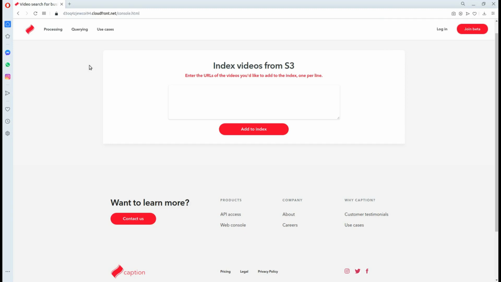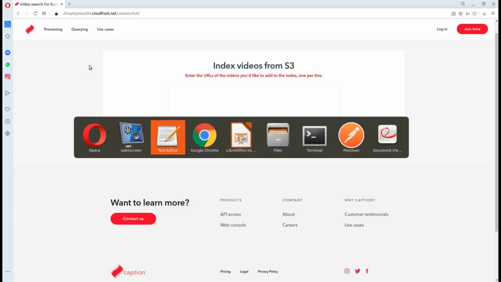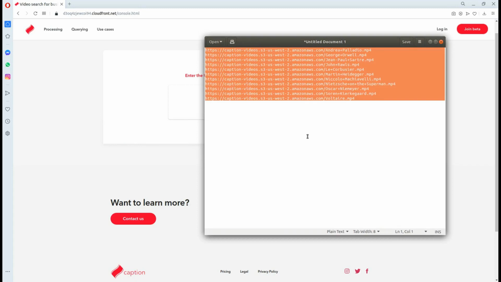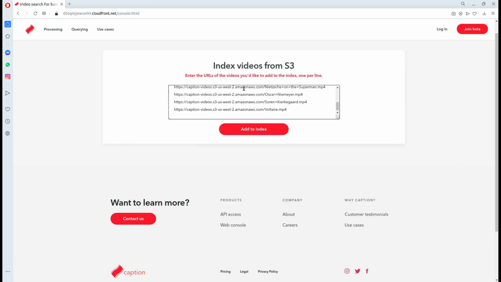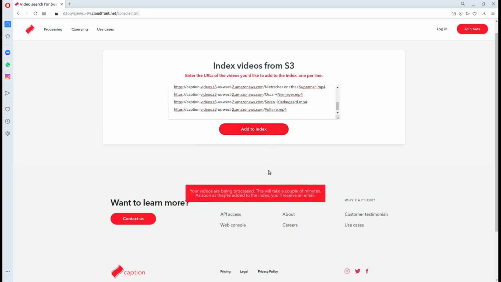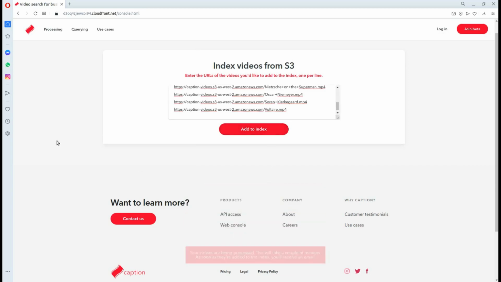Now this part is pretty straightforward. The only thing we actually need to do is take all the URLs of our entire collection, which we have right over here, and paste them into the box. So now, as we said, a lot of background processing needs to take place, so this is not going to be instantaneous. We're going to add them to the index and then wait for a confirmation. So let's wait a bit.